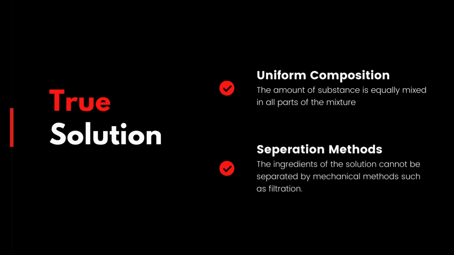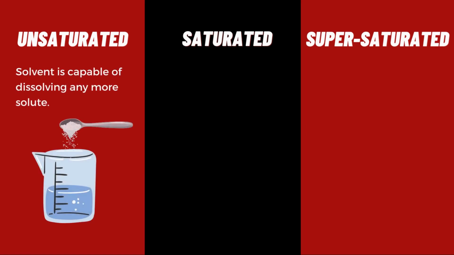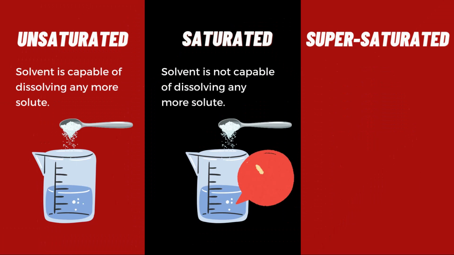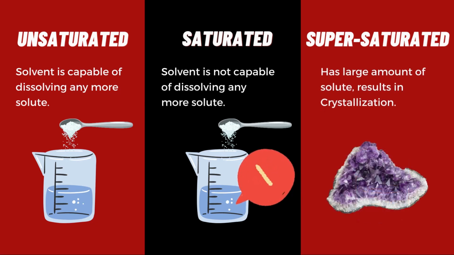We can further divide the solution into unsaturated, saturated and supersaturated solution. An unsaturated solution is a solution in which a solvent is capable of dissolving any more solute at a given temperature. A saturated solution can be defined as a solution in which a solvent is not capable of dissolving any more solute at a given temperature. A supersaturated solution comprises a large amount of solute at a temperature, wherein it will be reduced. As a result, the extra solute will crystallize quickly.